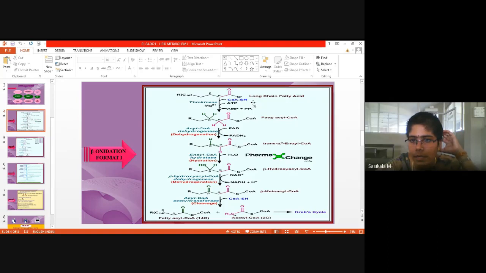Palmitoyl-CoA is the first step, where a long chain fatty acid is converted to its CoA form by means of the thiokinase enzyme. It utilizes ATP, 2 molecules of ATP, and it is converted to AMP, where inorganic pyrophosphate is obtained. PPi represents inorganic pyrophosphate, where CoA-SH is added to this.